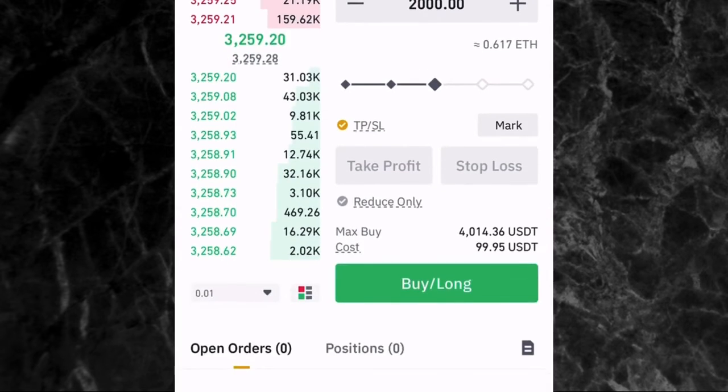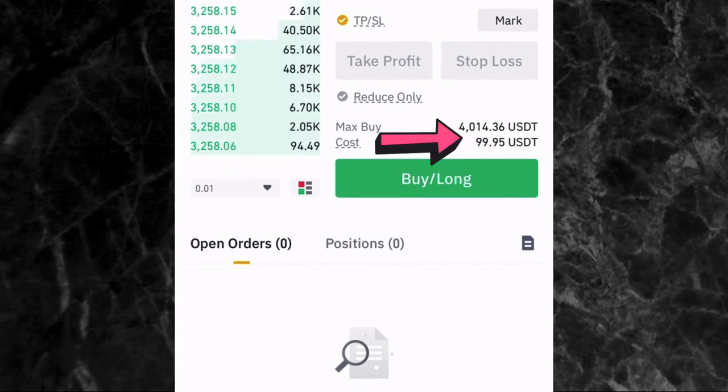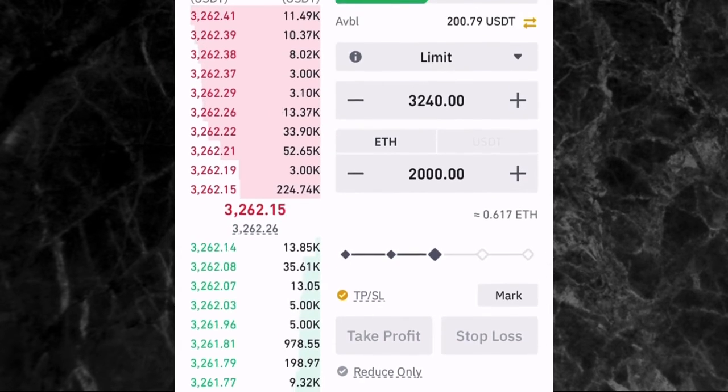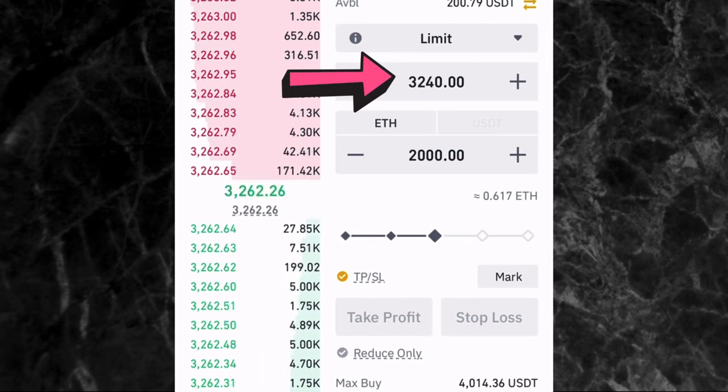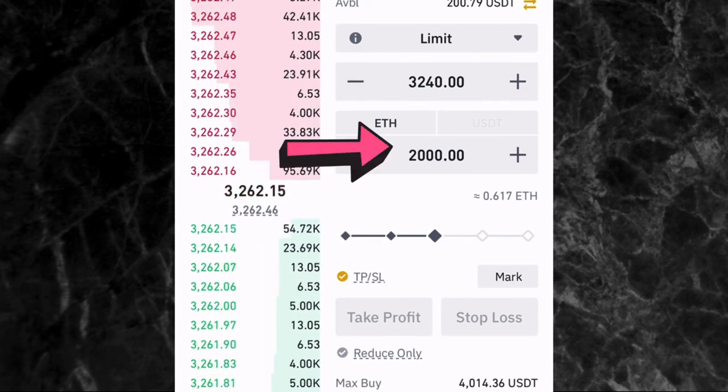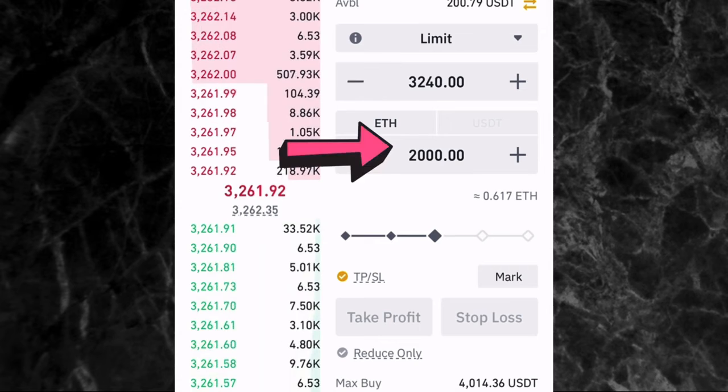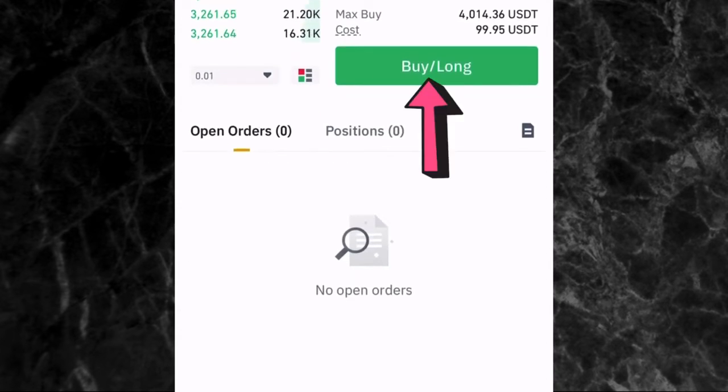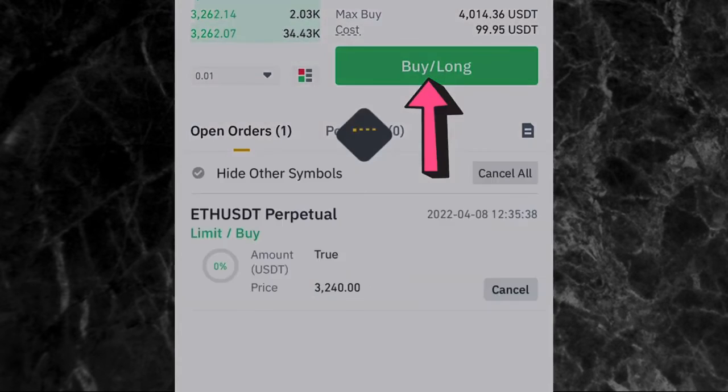And then if you scroll down, you're going to see your cost. So the cost is the amount of money you need to enter that trade. So you can say I need just $99.9, which is approximately $100. So basically, I'm entering this trade with $100. So you can see we already set the price we're entering the trade. We're entering at $3,240, and then we are entering the trade with $2,000. So we just come here and click on buy or long, which means you're predicting that it will go up.